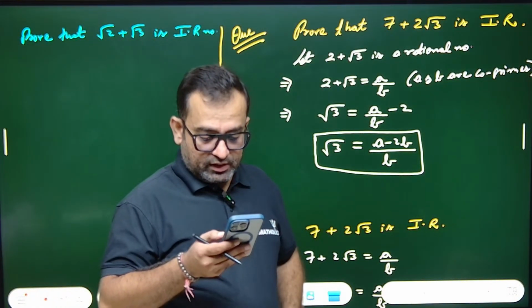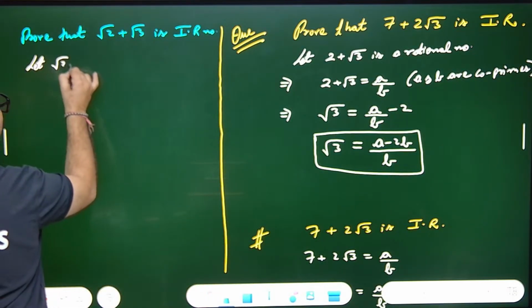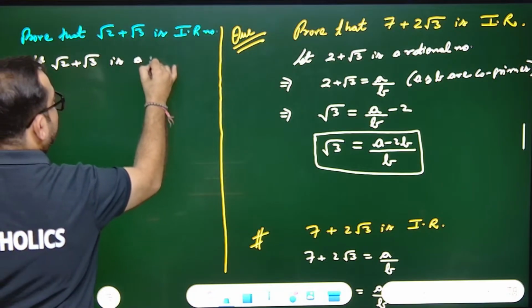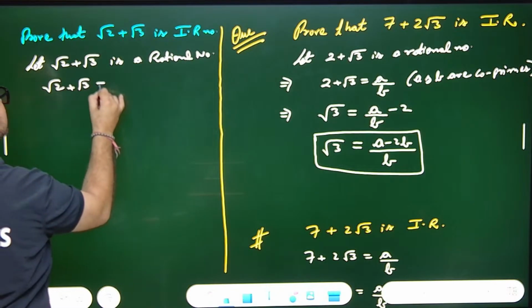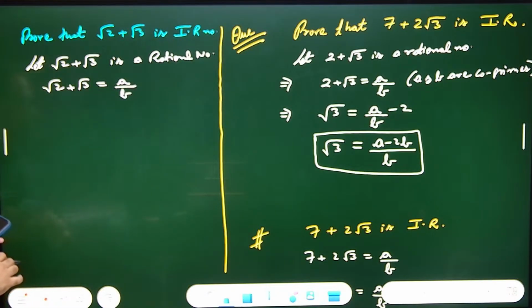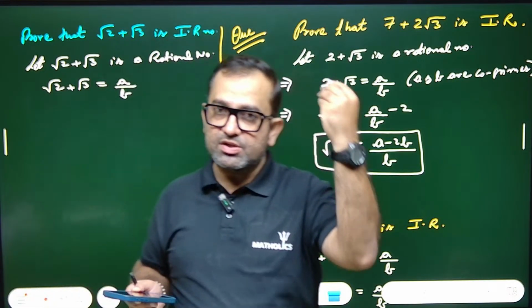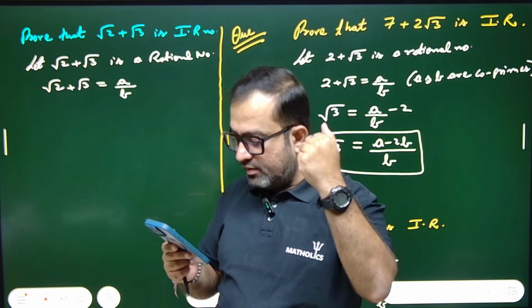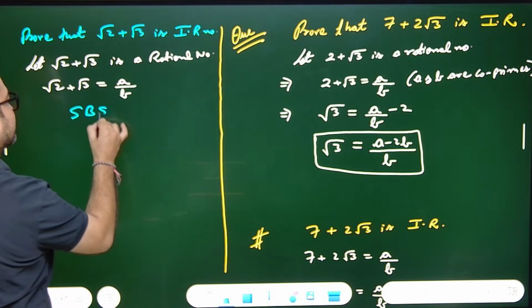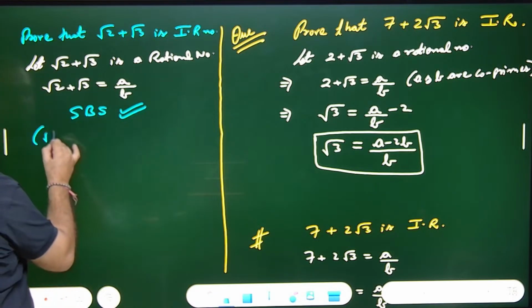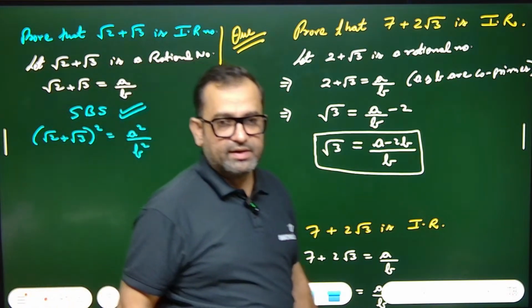Can we solve this? Can we start? Let's say, let under root 2 plus under root 3 be rational. Same thing repeating. So root 2 plus root 3 equals a upon b, where a and b are co-primes. Put one under root on one side or square both sides. Just do squaring both sides, SBS. So (under root 2 plus under root 3) whole square equals a square by b square. Yes or no in the comments if it is right.